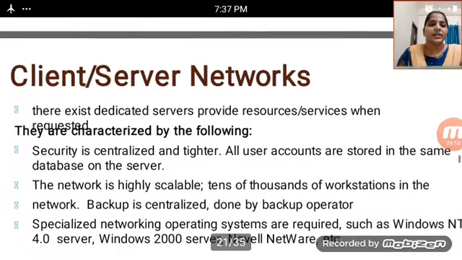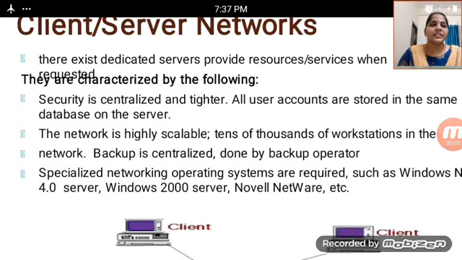And then the client-server network will be there. There exist dedicated servers that provide resources and services when requested. They are categorized by the following. Security is centralized and tighter. All user accounts are stored in the same database on the server. All the user databases are stored on only one server. For that purpose, we are using security centralization.